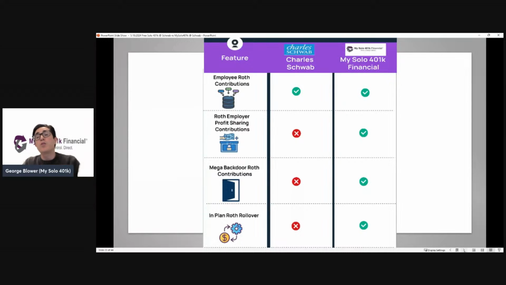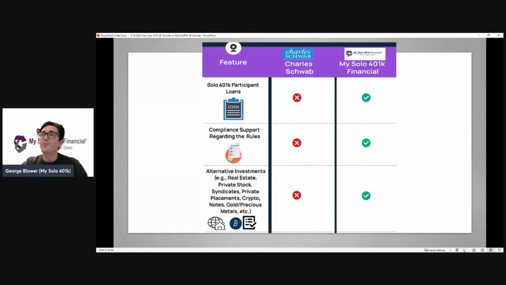So they want to start to have more funds in the Roth account so they can grow subsequently, potentially tax-free. So our plan allows for that in-plan pre-tax to Roth conversion. Schwab's doesn't. We also handle the required 1099-R that would be needed because that would not only be taxable, it would also be reportable.